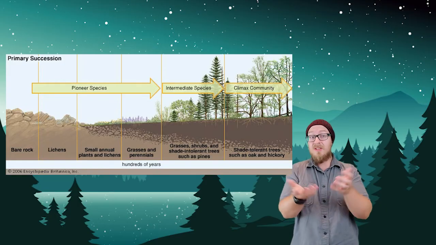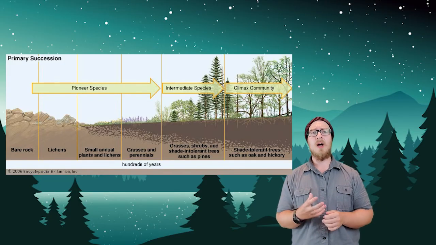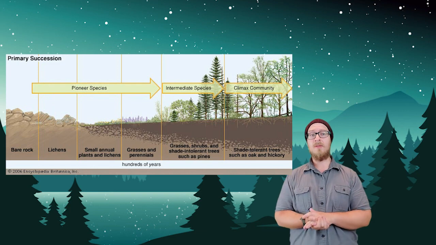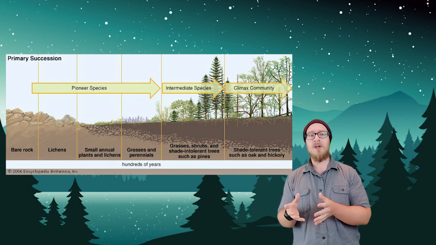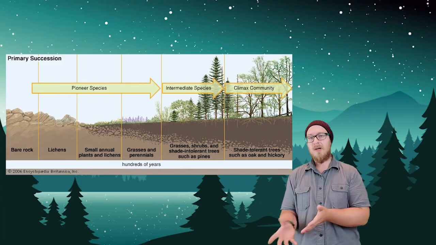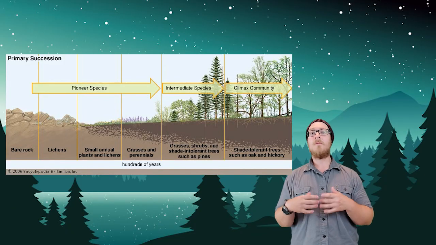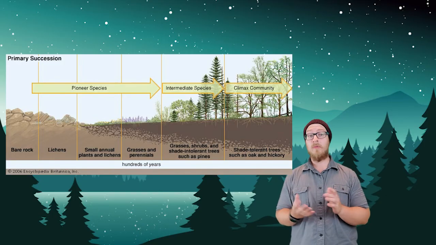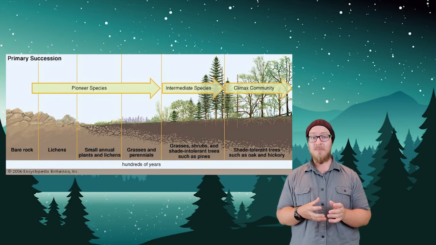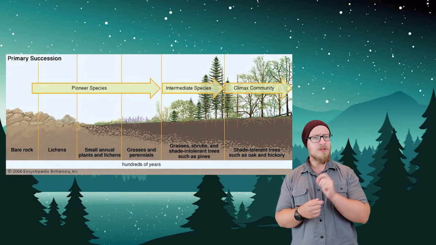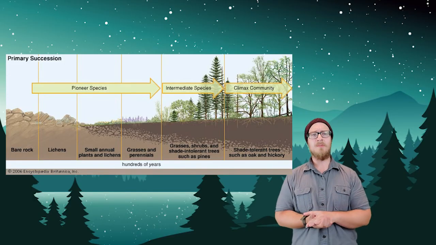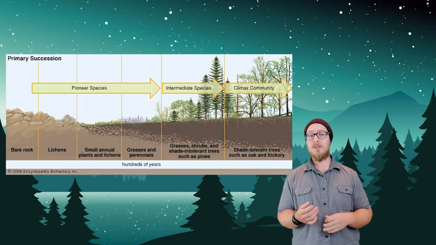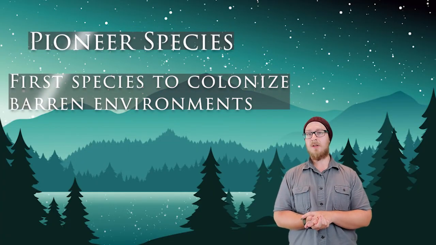These communities secrete chemicals that break down rock in a process we call biological weathering. This weathering is further aided by the mechanical weathering we've learned about before, as water and wind further break down the rock. This is the first step to soil formation. As this happens, and as small layers of soil are built, other hardy plant species like perennial flowers and grasses will begin to colonize the area. We call these organisms pioneer species,